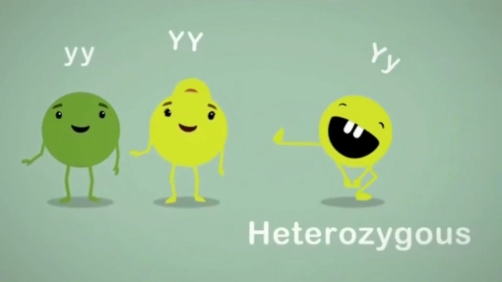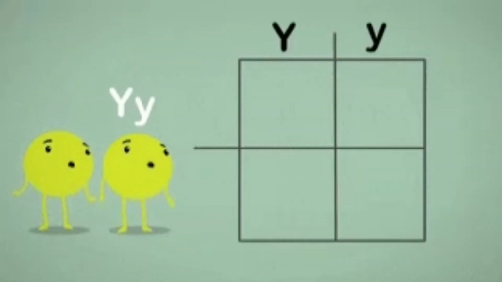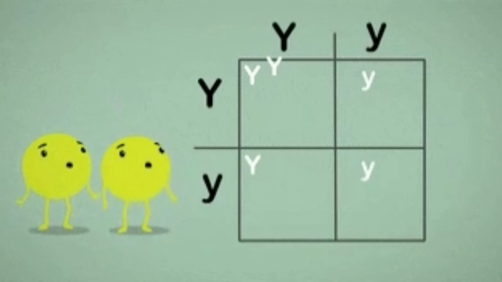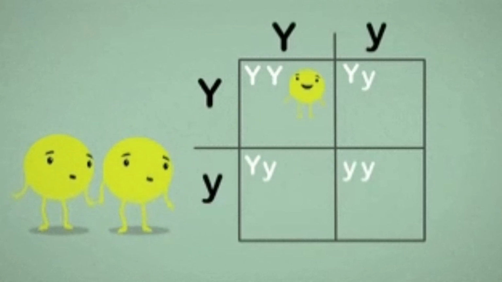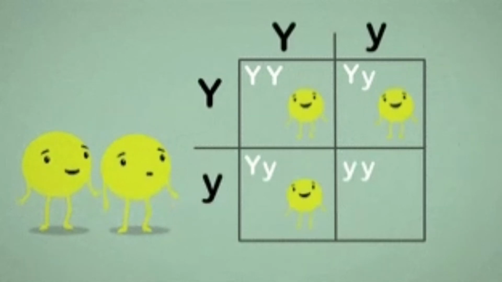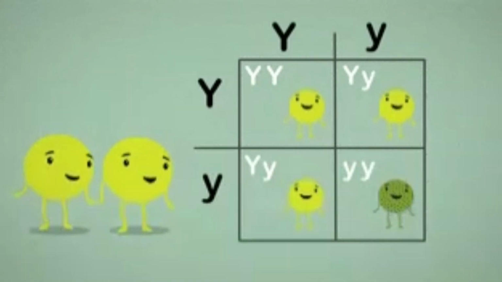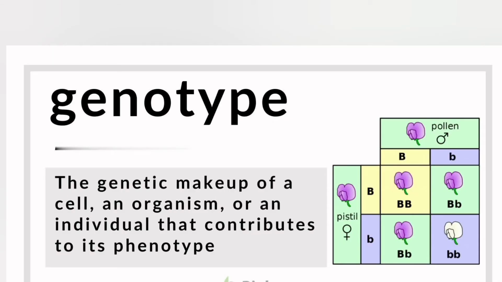Both are dominant. But here capital Y capital Y is homozygous and capital Y small y is heterozygous. On the other hand, the green seeds which are recessive in trait always remain in homozygous condition, that is small y small y. The next terminology is the genotype.